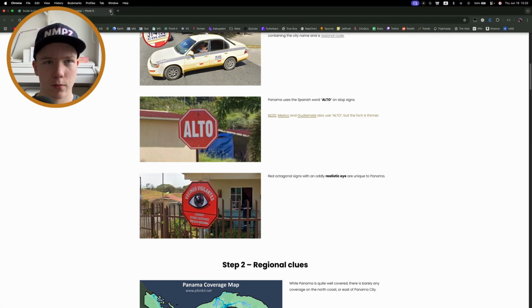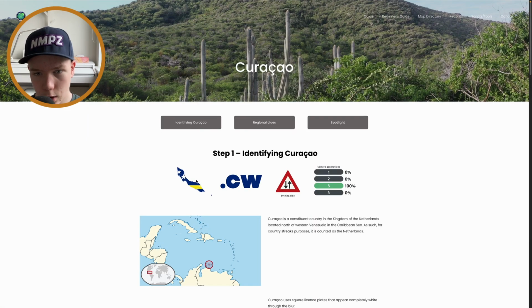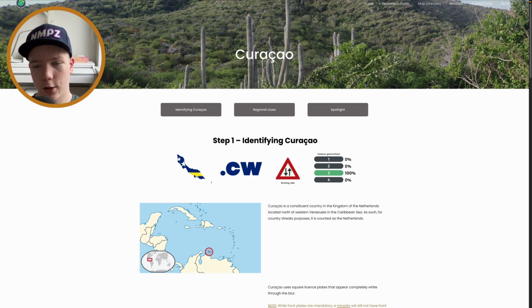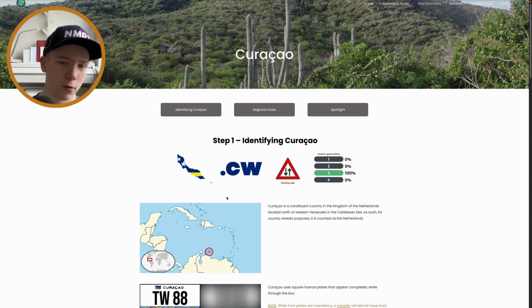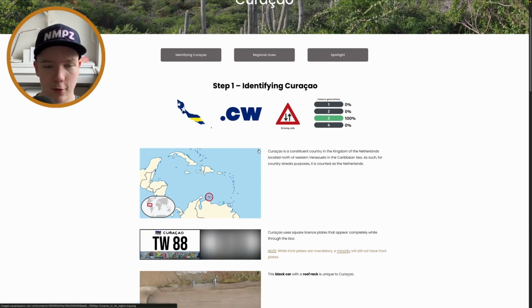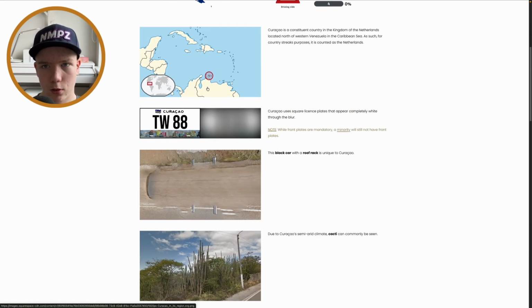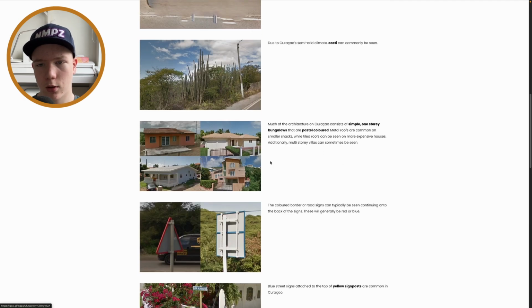Don't know what this is. And the last thing here is Curaçao, which actually is an overseas territory of, I don't know if it's officially called an overseas territory, don't know. Flag, domain, driving on the right, only Gen 3 of the Netherlands. So yeah, it's just a bit north of Venezuela. This license plate, not really useful, I would say, and this roof rack, but the black front, only Curaçao, nowhere else. Yeah, sometimes you see these cacti.